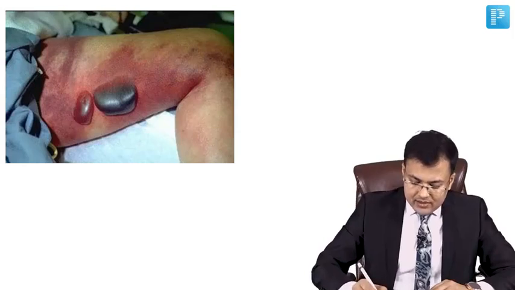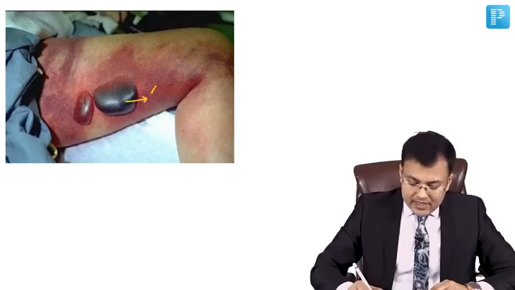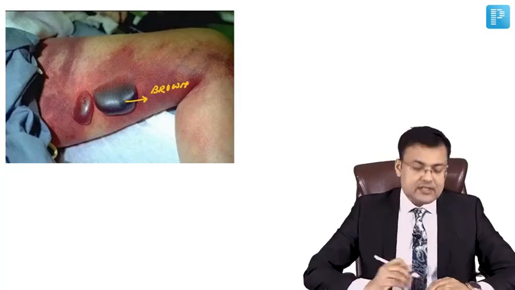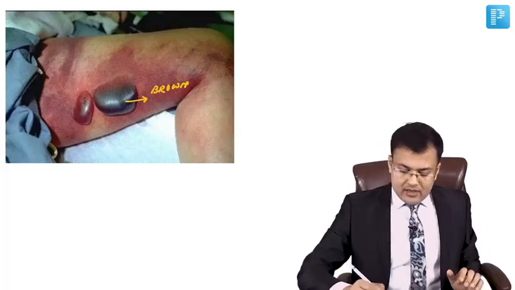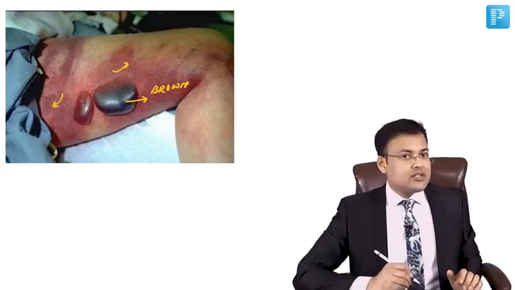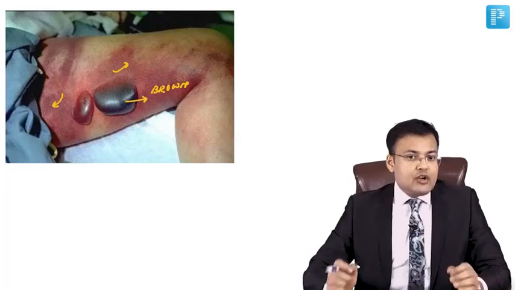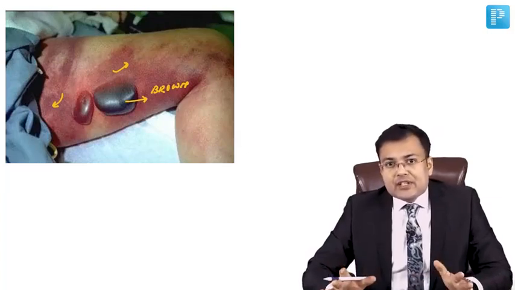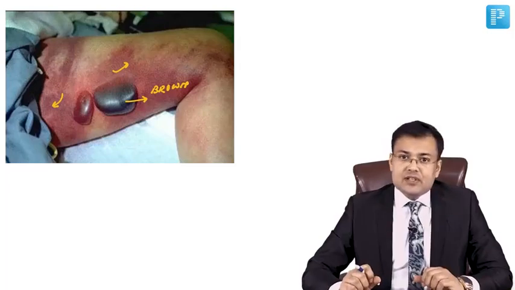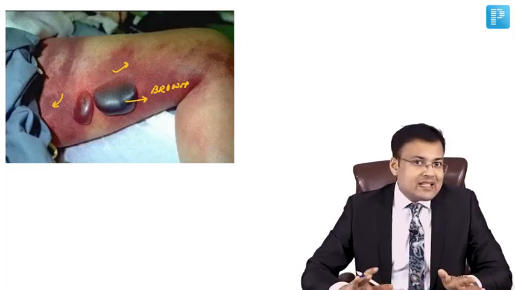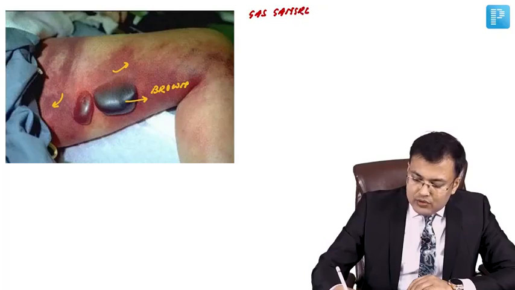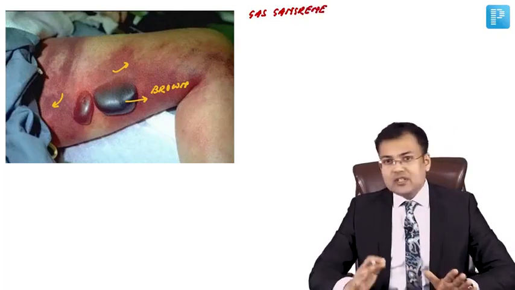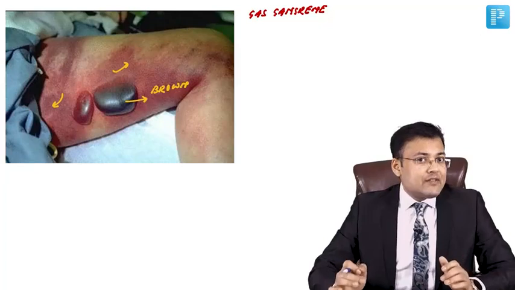In this image, here you can see that there is brown exudate. What's the color of this exudate? Brown exudate. And you can see that there is spreading infection. You can see that brownish, blackish discoloration. There is spreading infection. So brown exudate, spreading infection, these are characteristic features of what? Gas gangrene. In gas gangrene, there are two terms. Gas, there is gas plus there is gangrene. So you are going to notice that there is blackish or brownish discoloration with presence of gas.